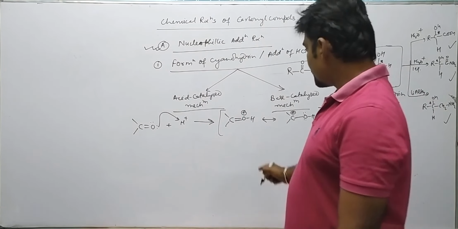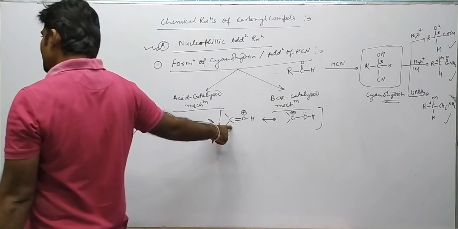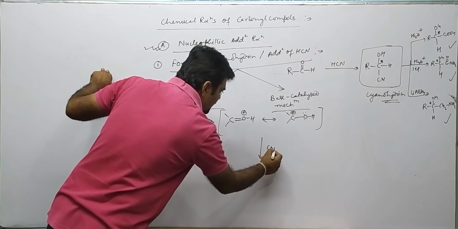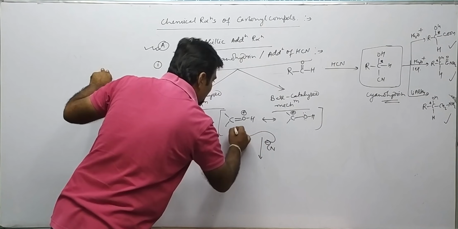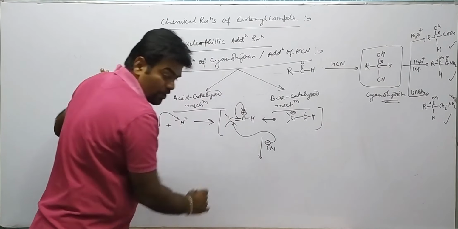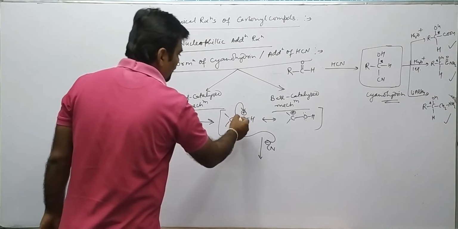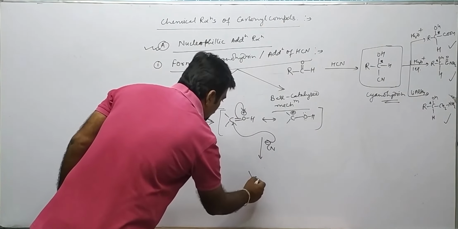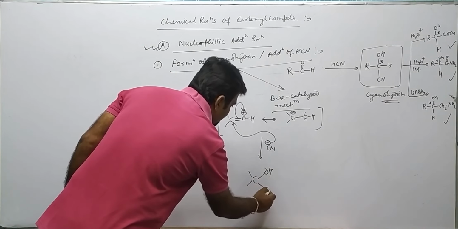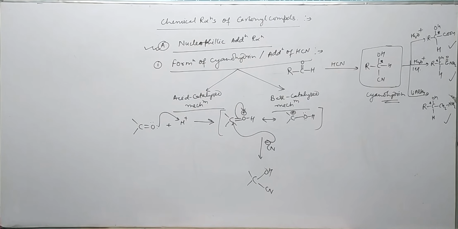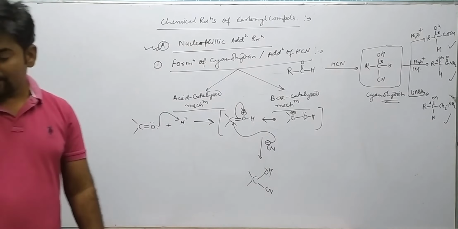Since the electrophilicity on this carbon has increased, a nucleophile which is less in content can easily approach this carbon. This bond is being transferred. So this will form C with OH over here and CN over here. So OH and CN will be added. So this is cyanohydrin.